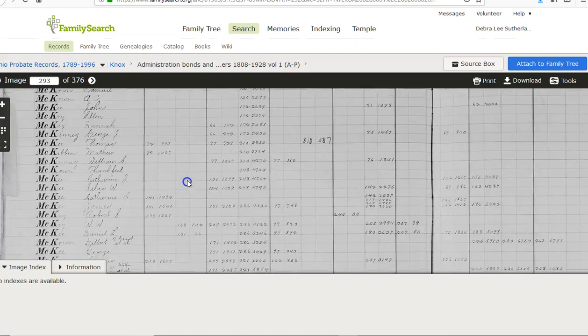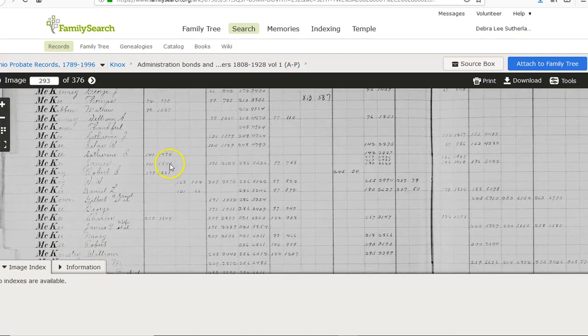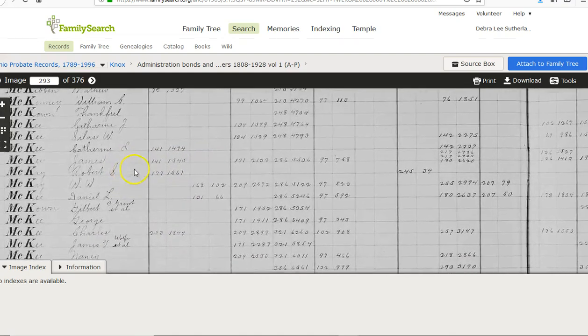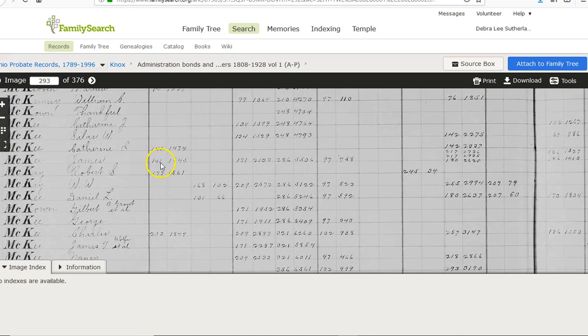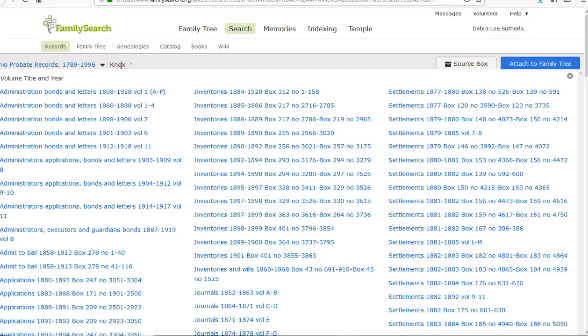I'm going to go ahead and go into James McKee right here. He's in book number 141, and his estate number is 1545. So we're going to go back here to Knox.